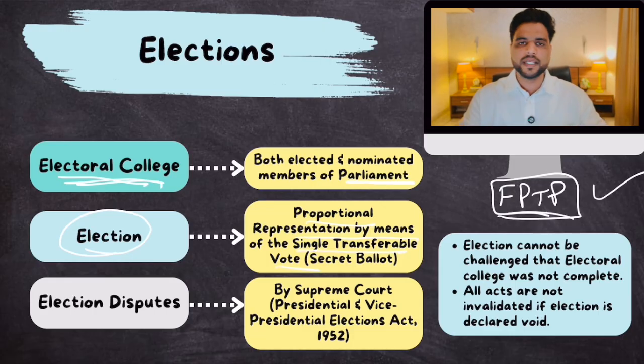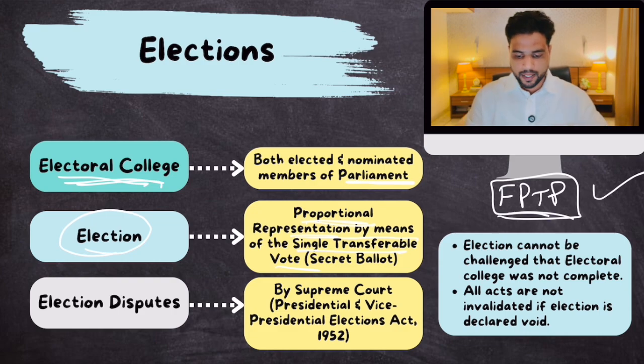Proportional representation is a different electoral process. You must be knowing about this. If you don't, we'll cover it in a separate lecture. But the elections of president, vice president, and members of Rajya Sabha are all elected by proportional representation by means of single transferable vote.